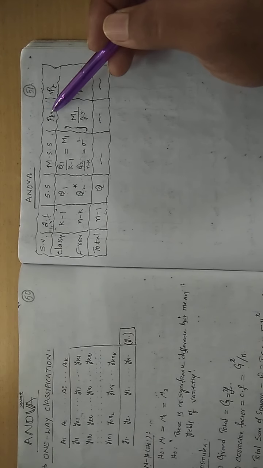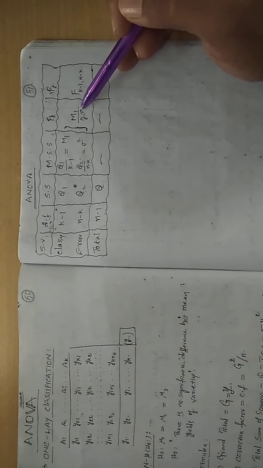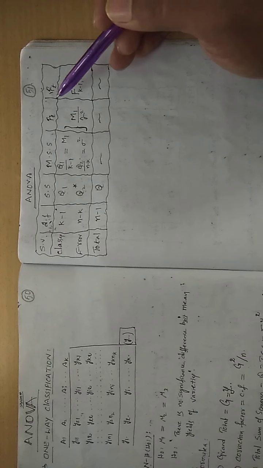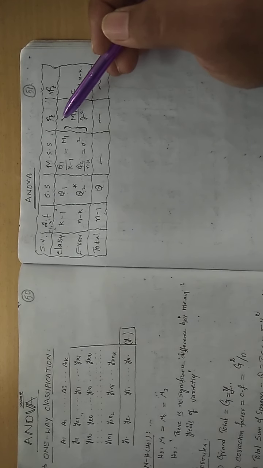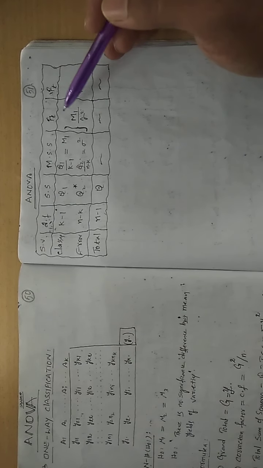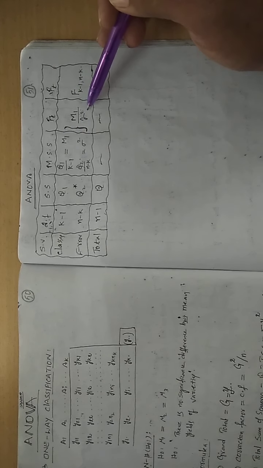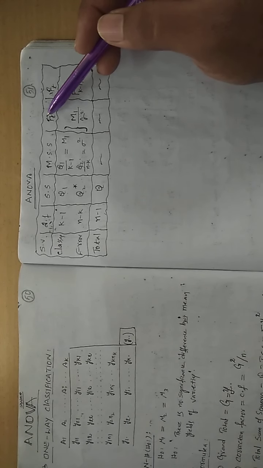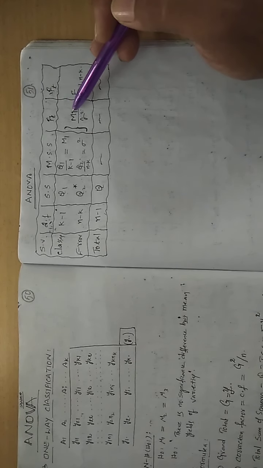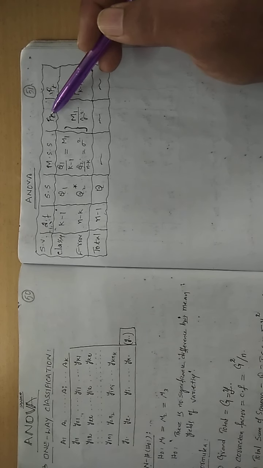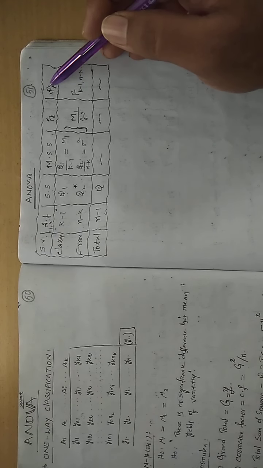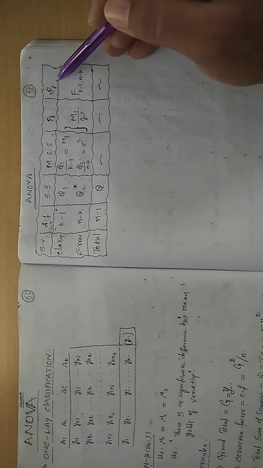Then how do you get the calculated value? You are going to get it by means of ratio. What is that? M1 by sigma square. This is called the calculated value. The distribution you are using is F distribution. That's why you are denoting here FC. C stands for calculated value. This FC value we check with the table value of F distribution.